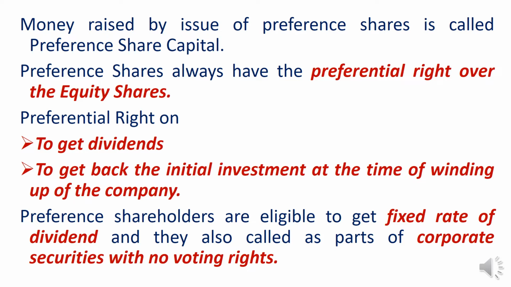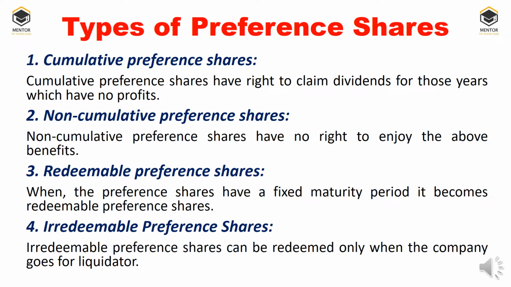Preference shareholders are eligible to get a fixed amount of dividend every year, and these are called corporate securities with no voting right. Preference shareholders will not have any voting right in the meetings and in the management of the company. Types of preference shares: there are a total of 8 types of preference shares. Now we will understand all those preference shares separately.